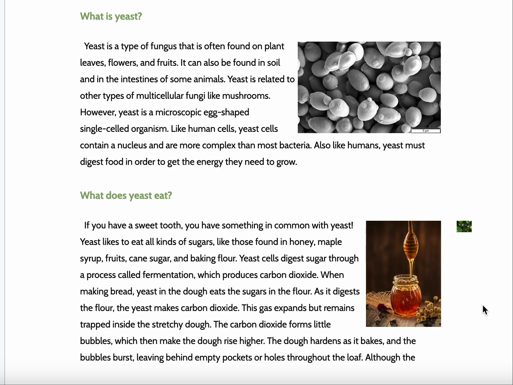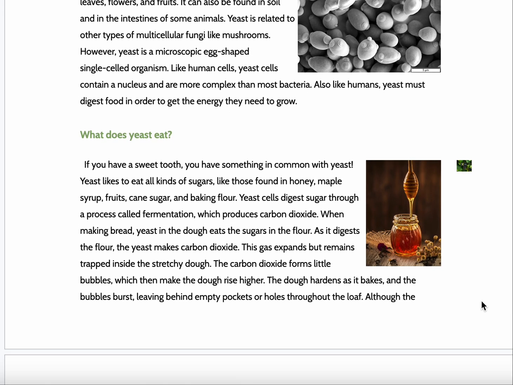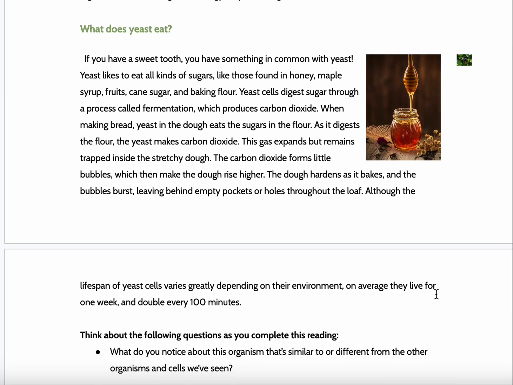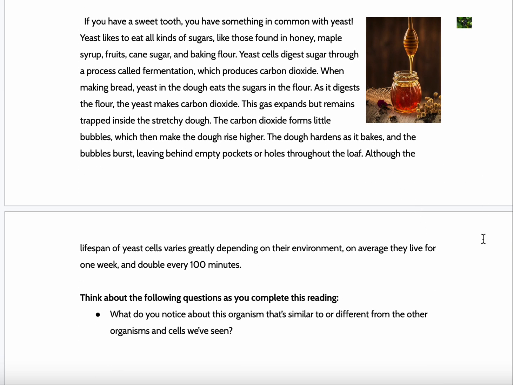When making bread, yeast in the dough eats the sugars in the flour. As it digests the flour, the yeast makes carbon dioxide. This gas expands but remains trapped inside the stretchy dough. The carbon dioxide forms little bubbles, which make the dough rise higher. The dough hardens as it bakes, and the bubbles burst, leaving behind empty pockets or holes throughout the loaf.